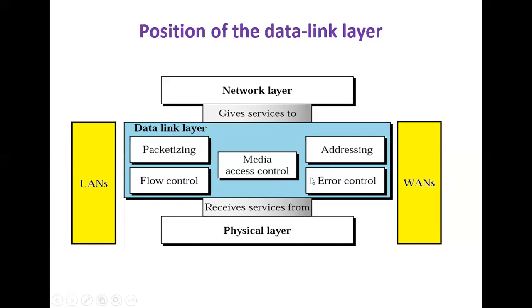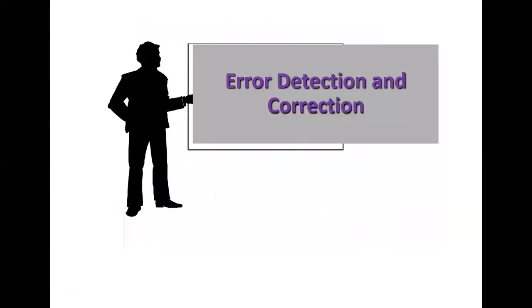First concept, we will see how errors are discovered and how those errors are recovered. So the first method we will see is error detection and corrections.